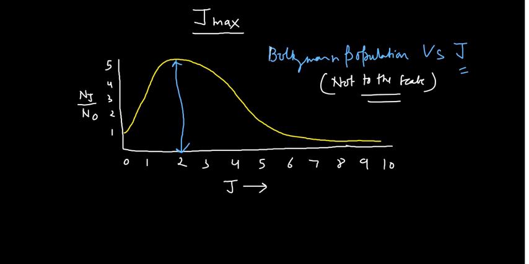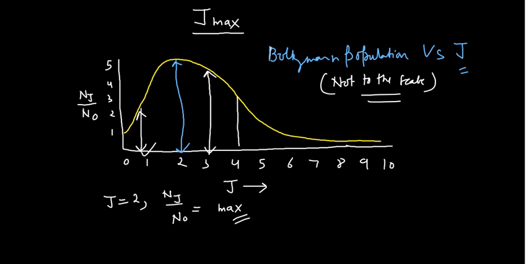In that case it shows that for J equals 2, your NJ by N0, the population, is maximum, but for J equals 1 the population is not maximum. For J equals 4 it is not maximum either.